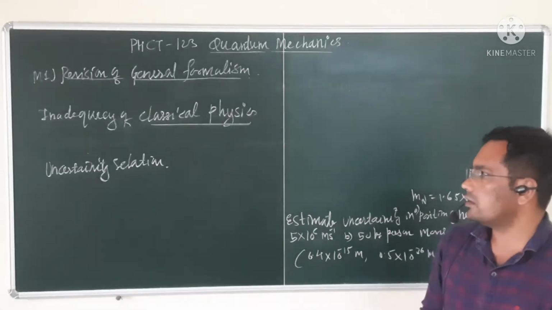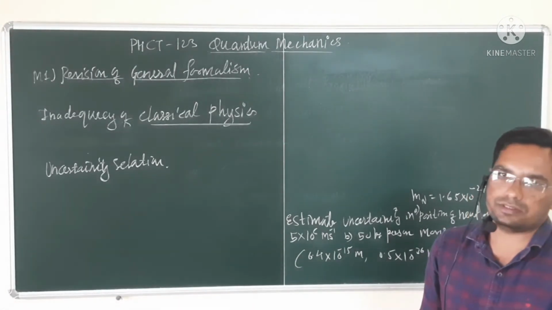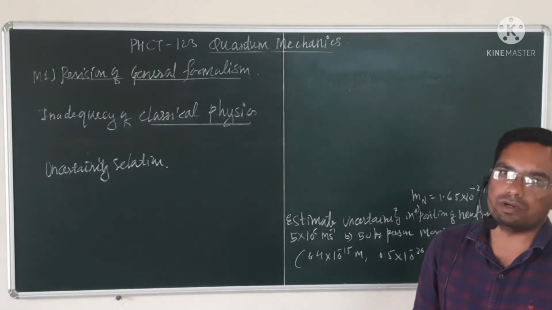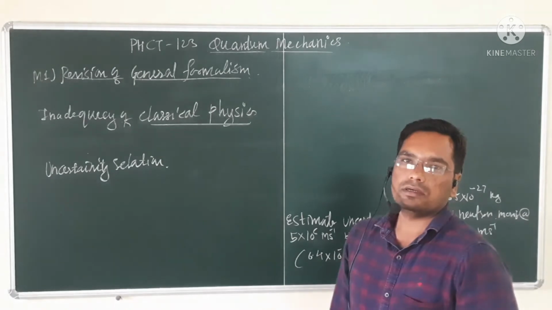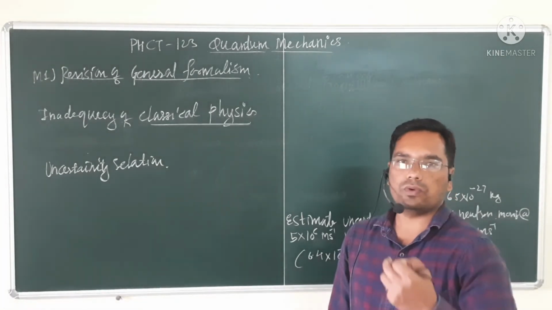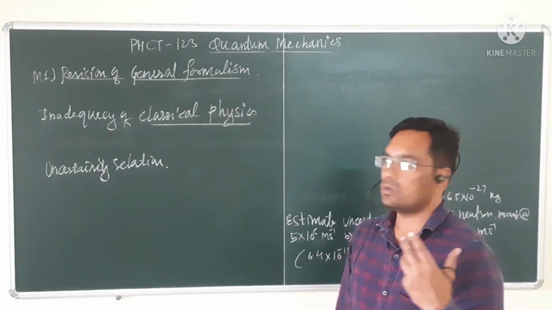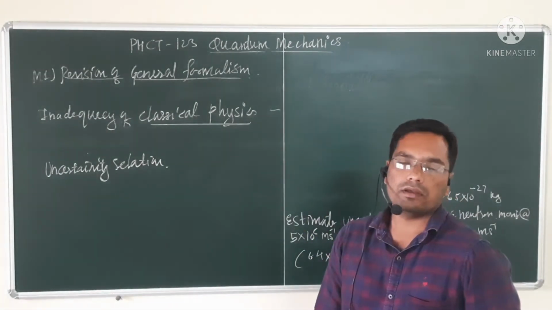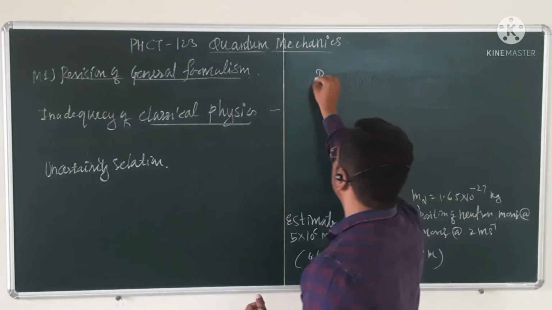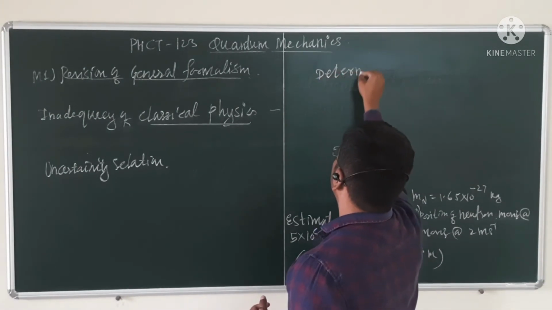So what are the limitations of classical mechanics? You already studied this, I'm just going to recall it. Classical mechanics is the science of macroscopic objects, and it is a deterministic science.